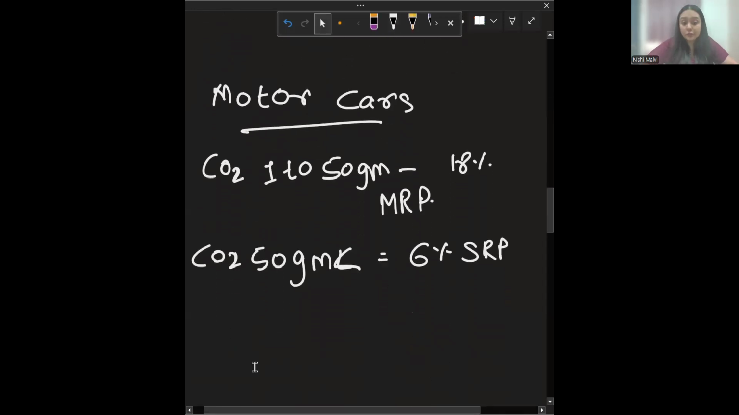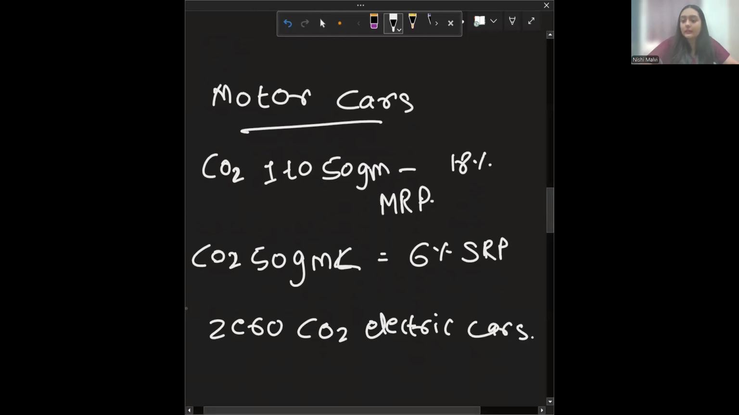Now, if there is an electric car and the electric car does not have any CO2 emission, if there is zero CO2 emission, then these electric cars are not allowed the annual investment allowance, but they get a separate allowance which is known as FYA, which is first year allowance.